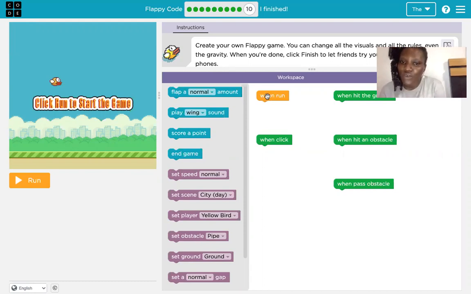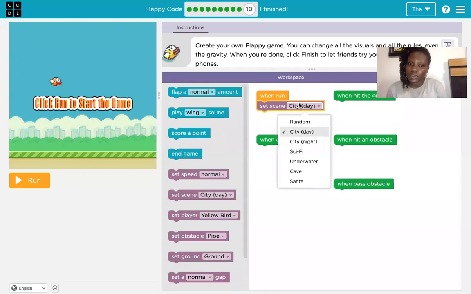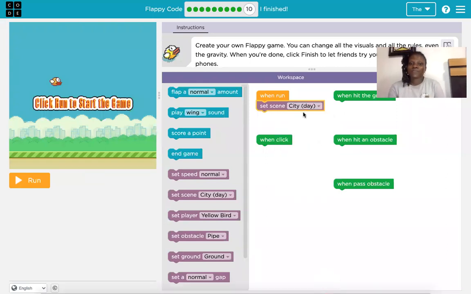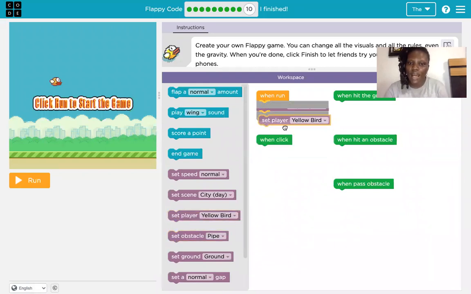So when I click on run, what should happen? The first thing is let's set our scene. You should set a scene to anything that you want. Now you can also change the player you have. All these things are optional.